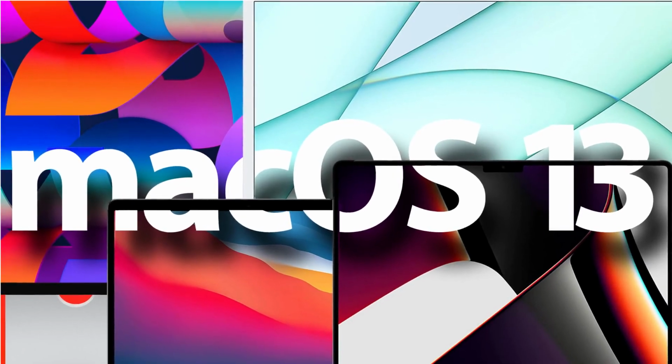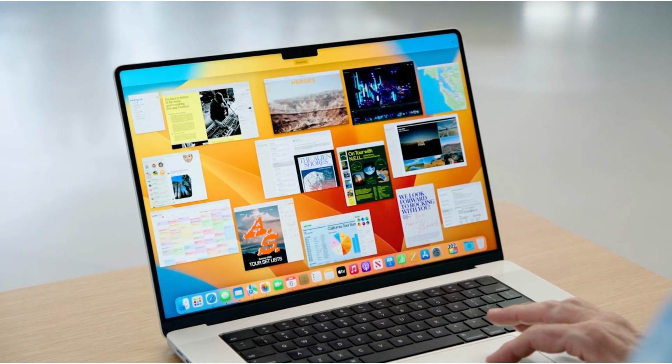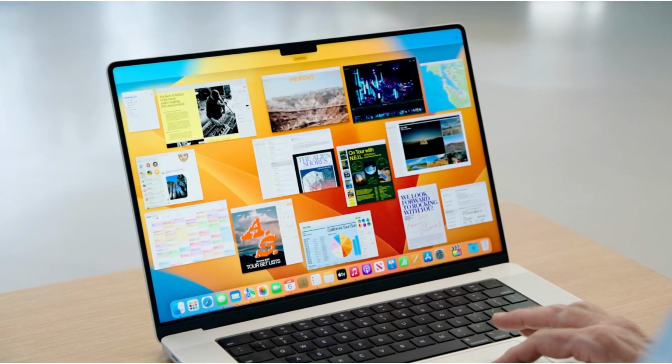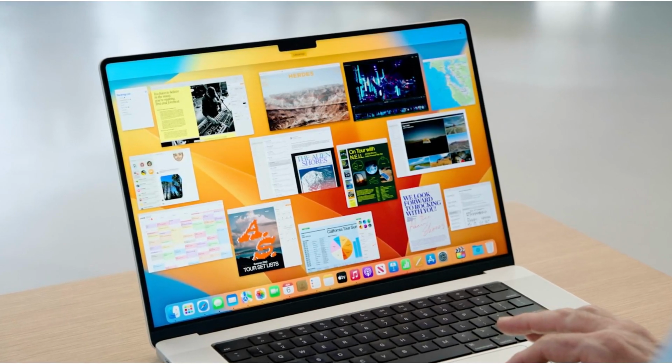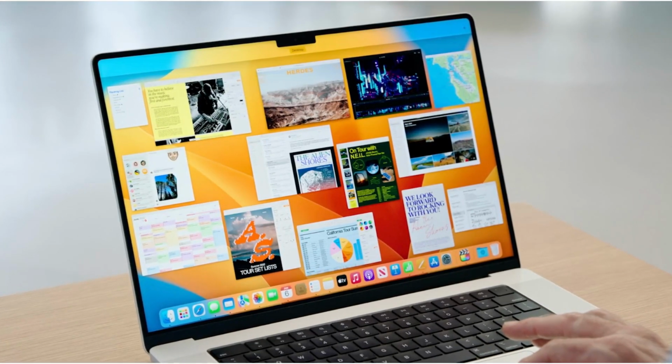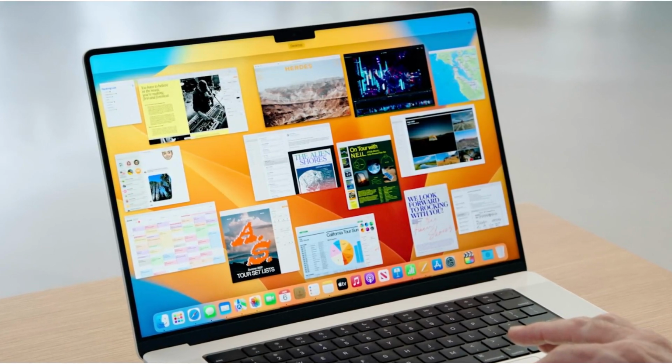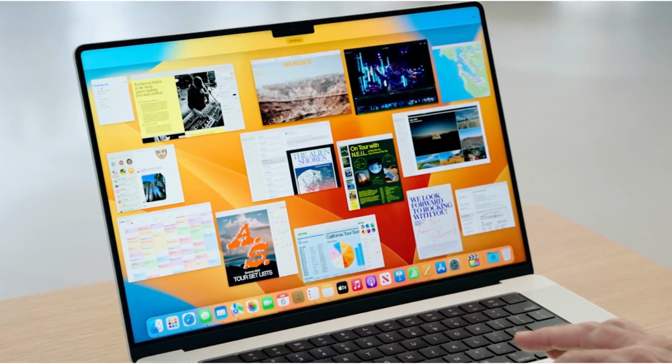2. macOS 13. What does Apple have planned for the sequel to Monterey? We'll find out during the Worldwide Developers Conference in 2022. This should be macOS version 13.0, but don't count on it. Apple tinkered with a single version number for over 18 years, from macOS 10.0, Cheetah, in 2001 through macOS 10.15, Catalina, in 2019. But that foolishness seems to be gone now, with the latest two versions, macOS 11 Big Sur and macOS 12 Monterey, each earning their own number.